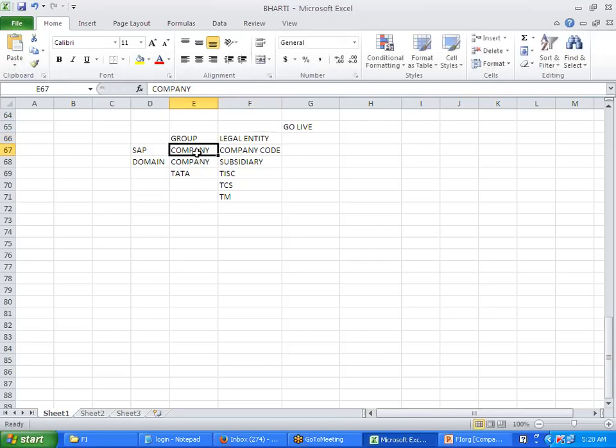Now, what do we call this company as a group? Why do we call a company a legal entity? This company is basically a group because you try to derive a consolidated balance sheet at a group level. Why do we call this a legal entity? Because you need to derive P&L and balance sheet for each individual subsidiary or each individual company code, because they enjoy their own privileges, each one different from the others, and all have a legal binding.